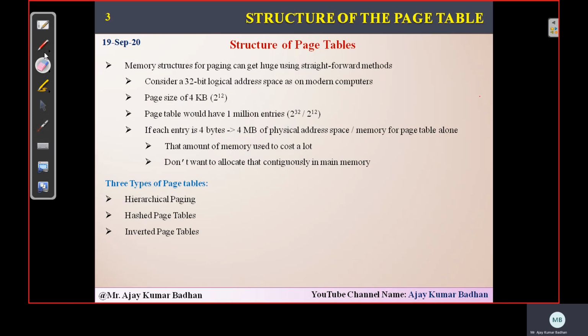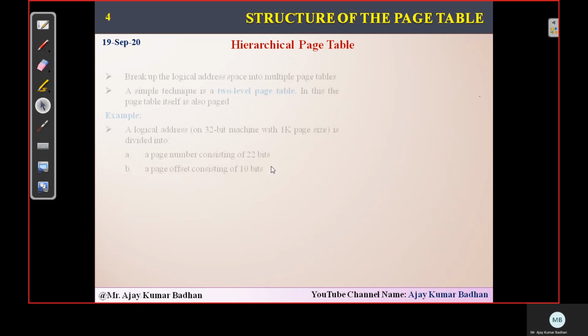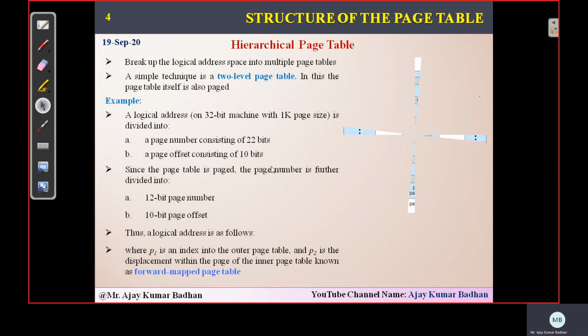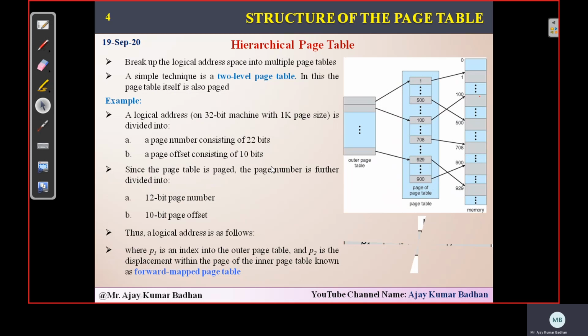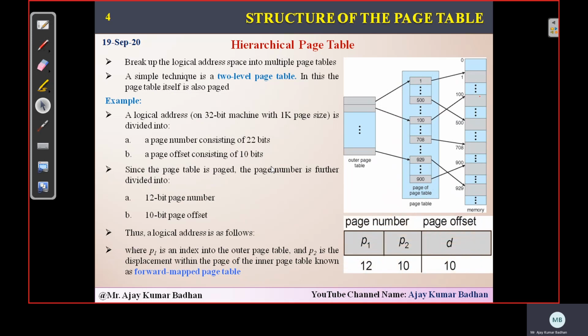Mostly the first one is called the hierarchical structuring table. Hierarchical means it is a tree kind of structuring table. Here, the logical address that we have, we are going to split it into multiple page tables. Like in the previous sessions, you might have seen diagrams where we represent a single page table, and from the P we get the index.